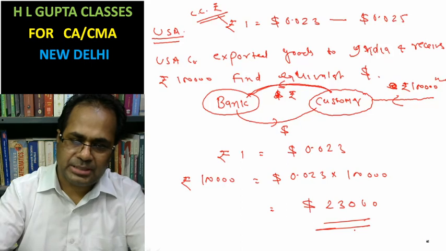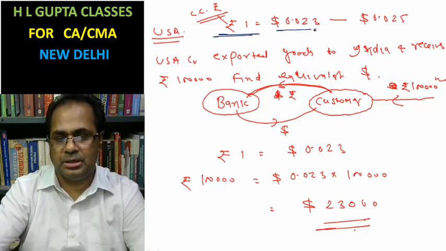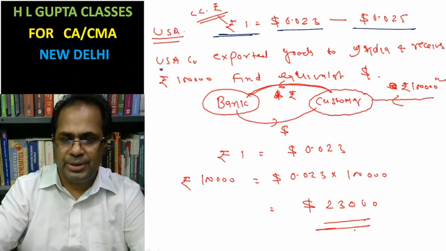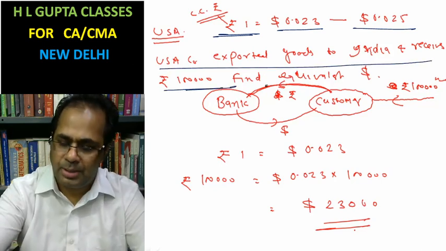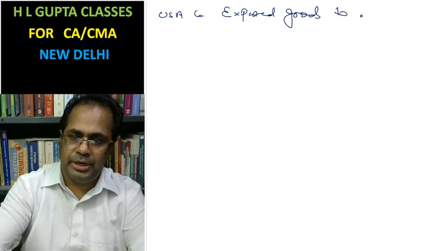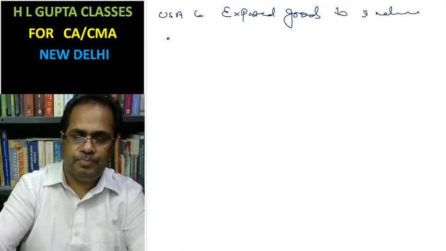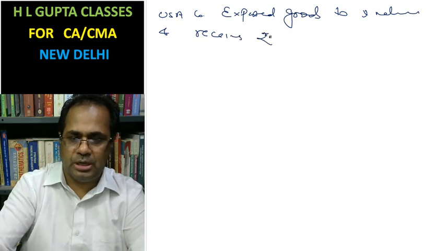In the given case, please try to understand this example. A USA company exported goods to India and received rupees 1 lakh.